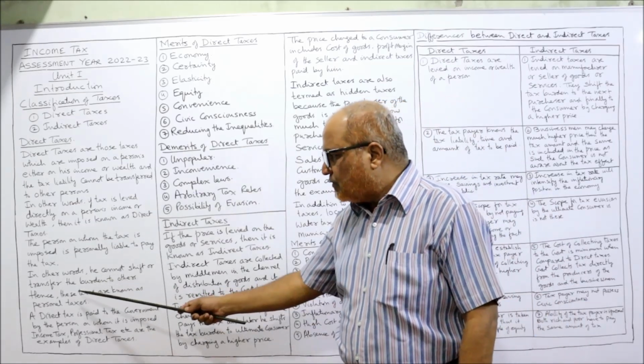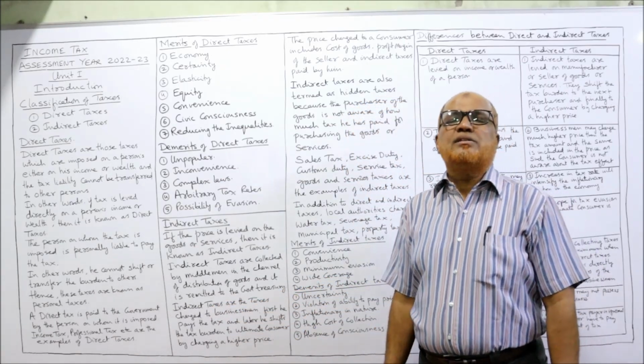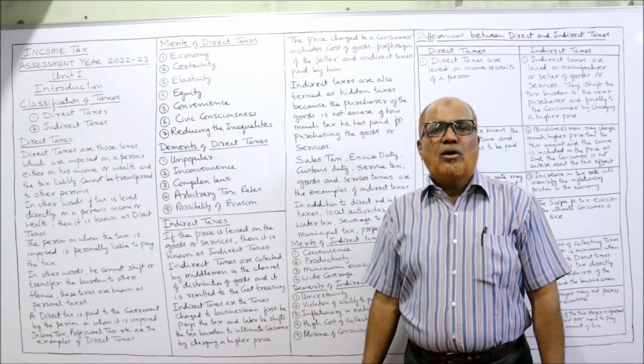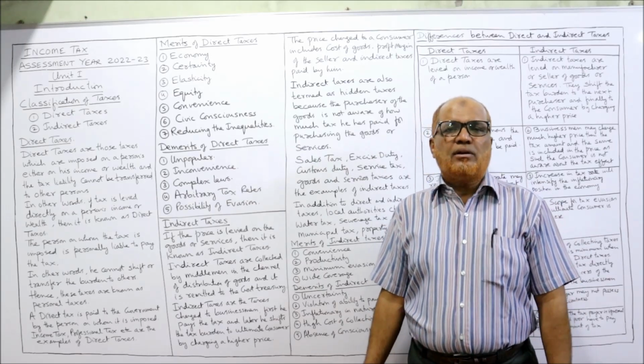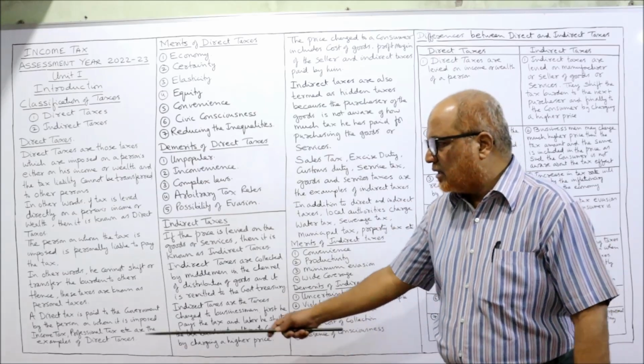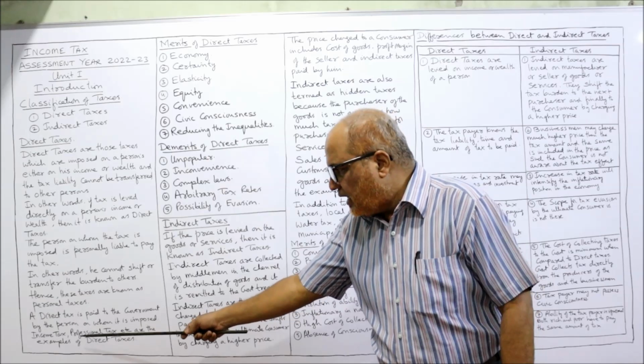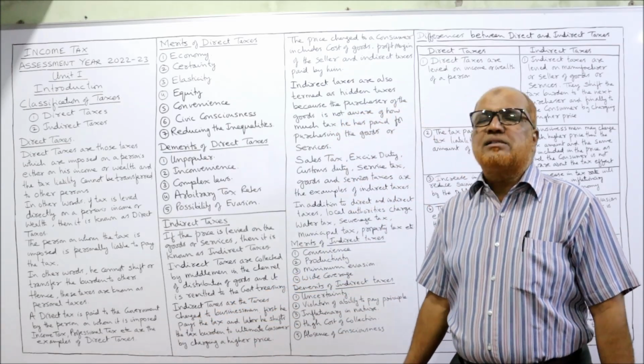In other words, he cannot shift the burden, transfer the burden to others. Hence, these taxes are known as personal taxes. Once the government imposes the tax on a particular person, from his own pocket he has to pay, cannot shift the burden to another. A direct tax is paid to the government by the person on whom it is imposed.